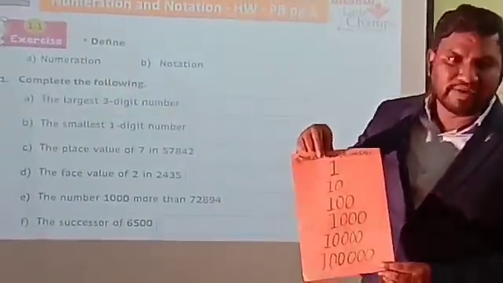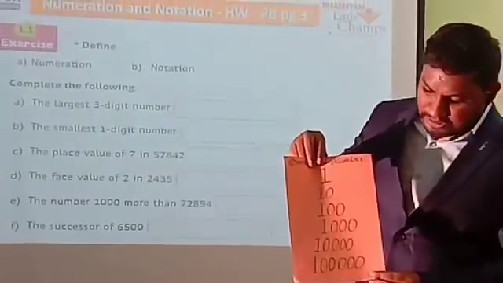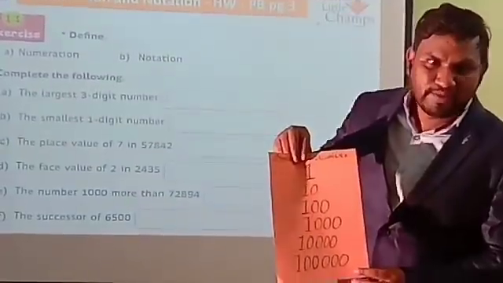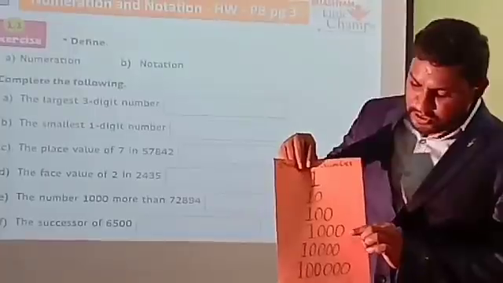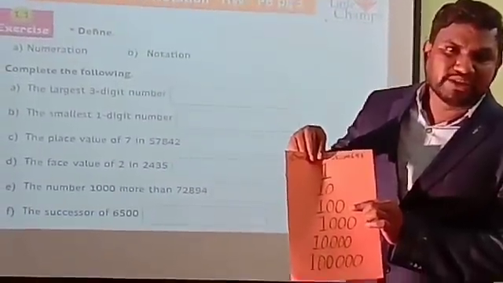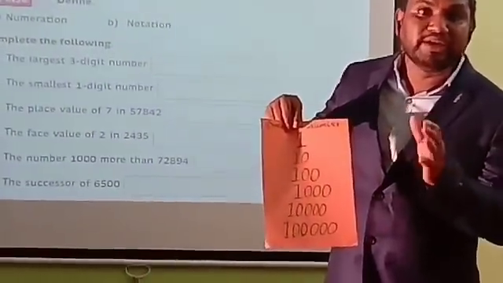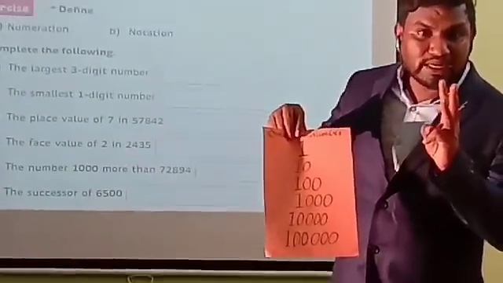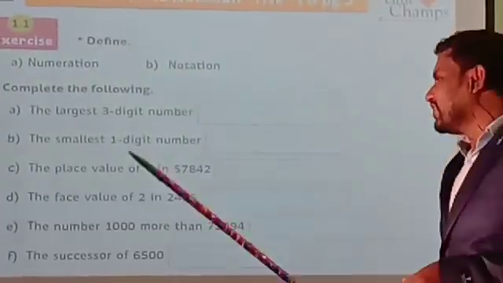Once everyone is here, given numbers 1, 10, 100, 1000, 10,000 and lakh. Lakh, how many zeros? 5 zeros. 10,000, how many zeros? 4 zeros. 1,000, how many zeros? 3 zeros. And 100, how many zeros? 2 zeros. After completing your answer, just check how many digits you are writing. If they ask for 3 digits, we need only 3 digits, 3 numbers only. Understand, children? Go to the third one.